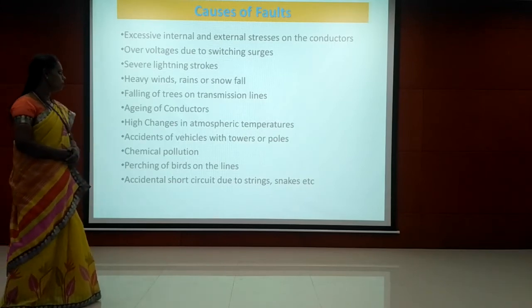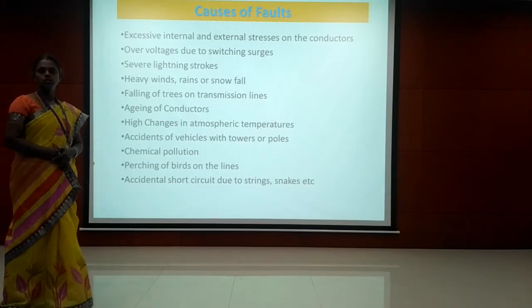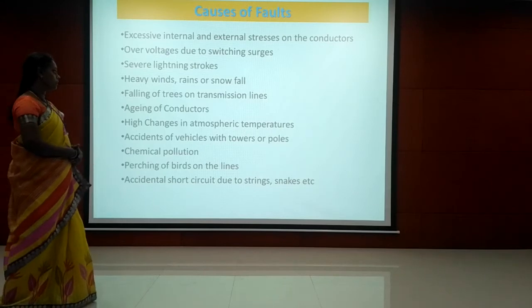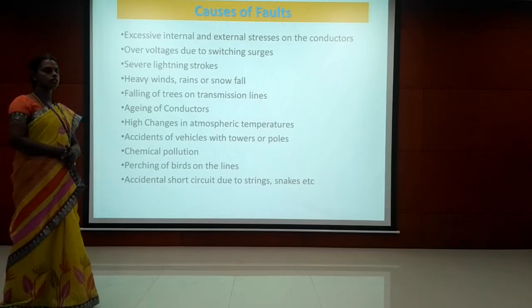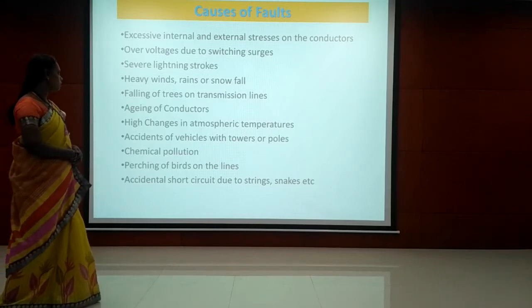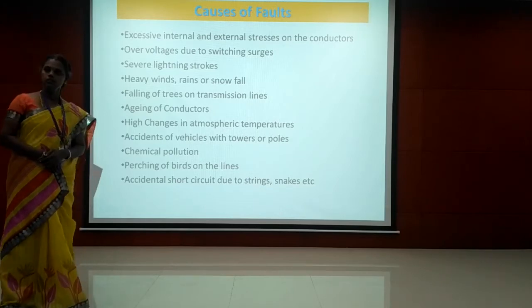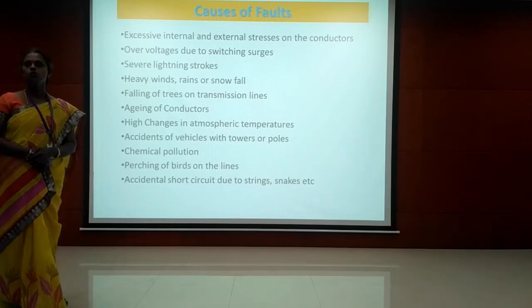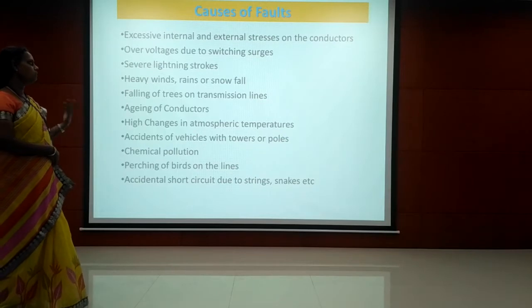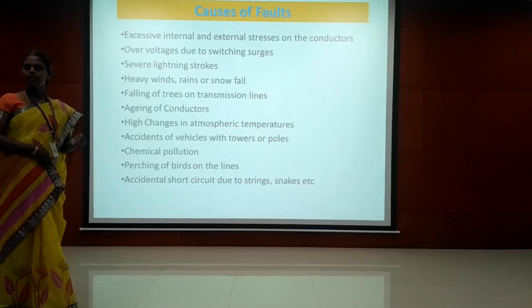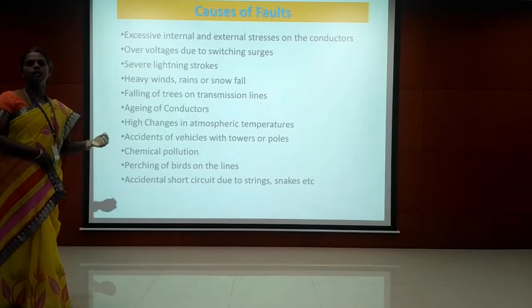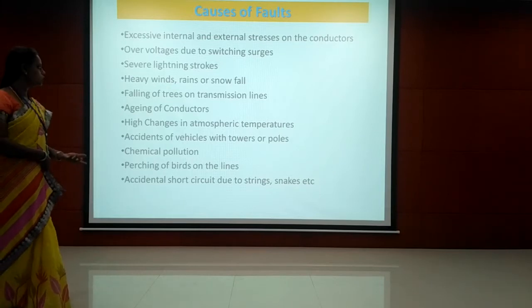Then heavy winds during rainy or stormy conditions and snowfall conditions, where we can also expect faults, and falling of trees on the transmission line. Due to heavy wind, the trees may fall on the transmission line, which leads to cutting off the transmission line, which may touch the ground. So it also leads to fault.